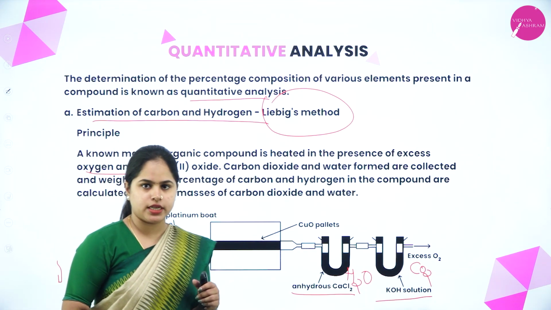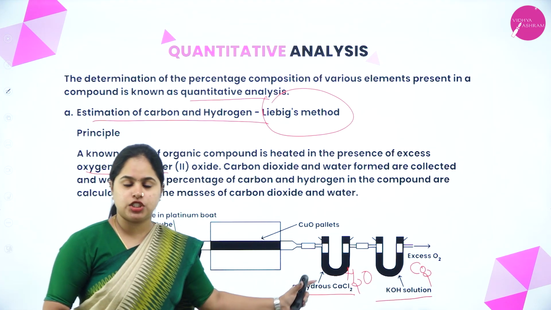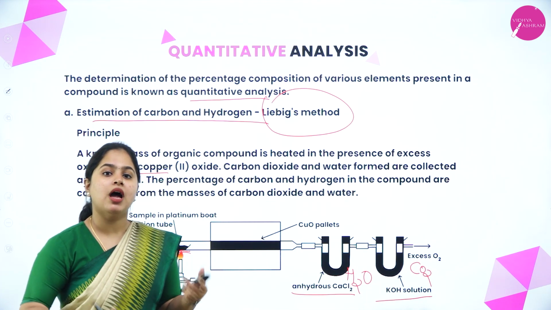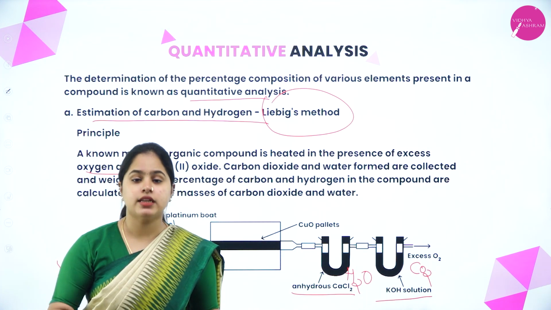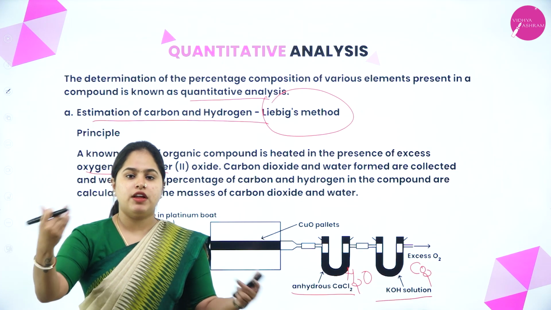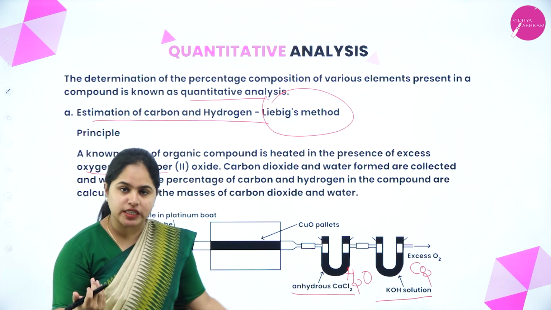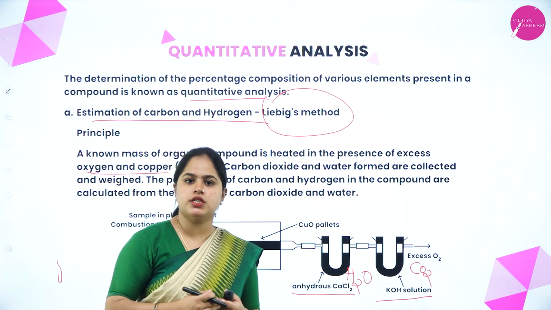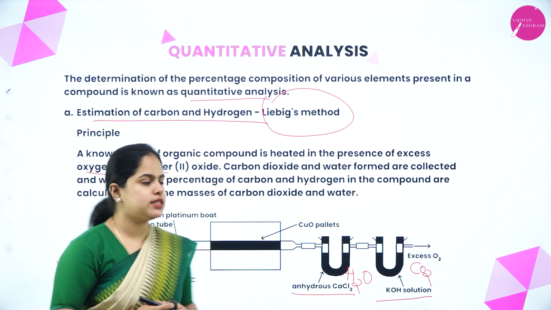Now once the reaction is complete, we take out both of these U tubes and weigh them again. Initially what was the weight and finally what was the weight? When we take the difference, we will obtain the mass of water and carbon dioxide which is deposited in the U tubes. I hope it is clear.